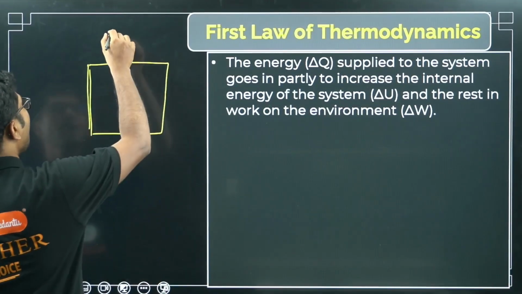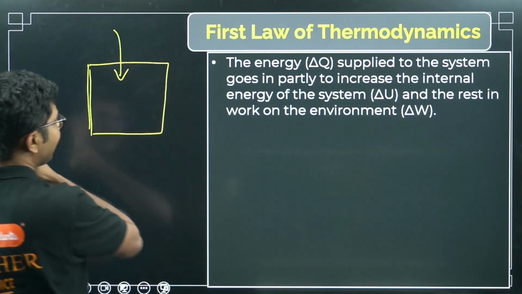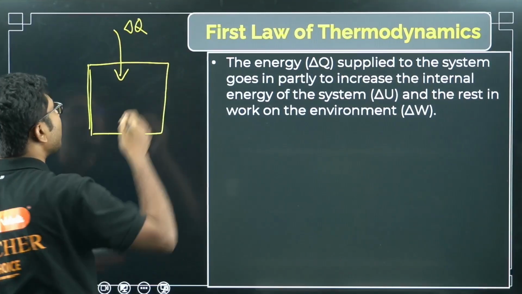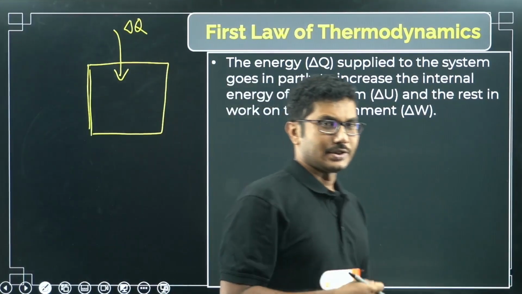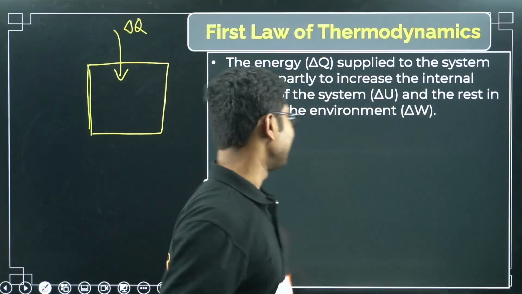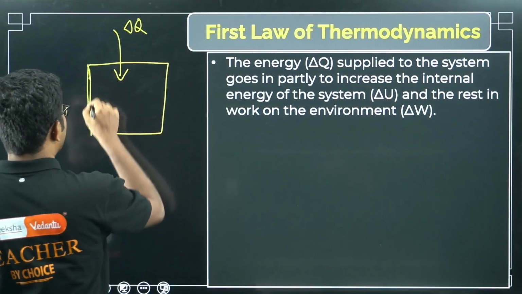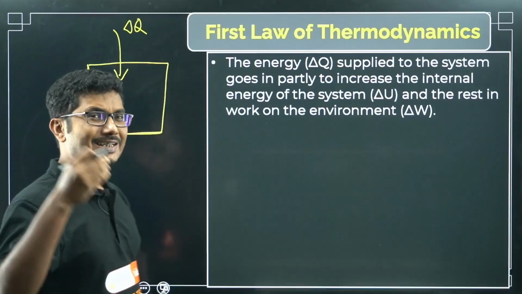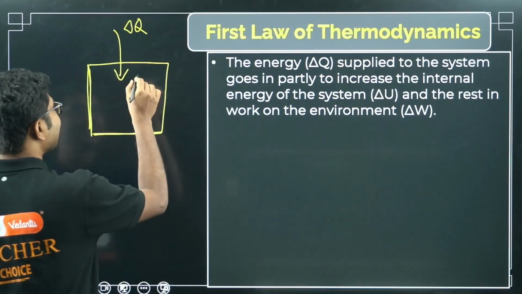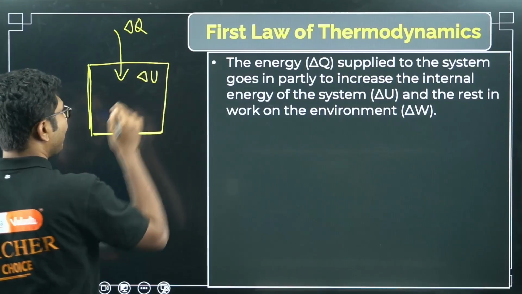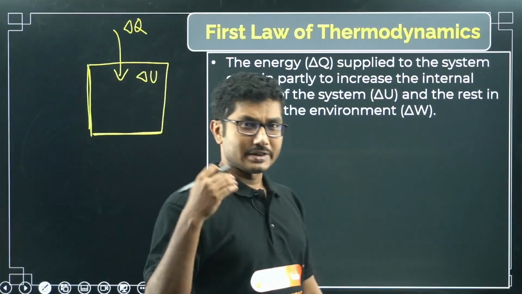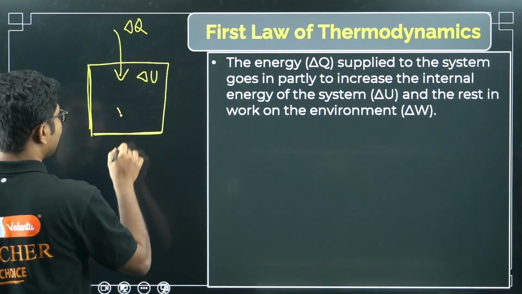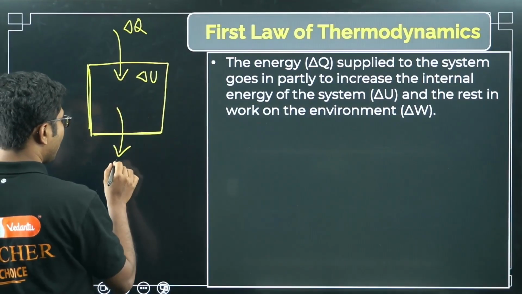If you supply some energy, say delta Q, to the system, what happens to this energy? First, some part of the energy is directly absorbed by the gas, which increases its internal energy. Some part is consumed by the system as internal energy, and the rest of the energy is converted into work by the system.